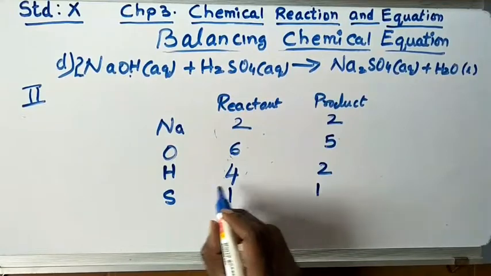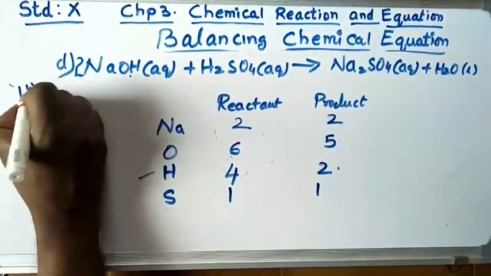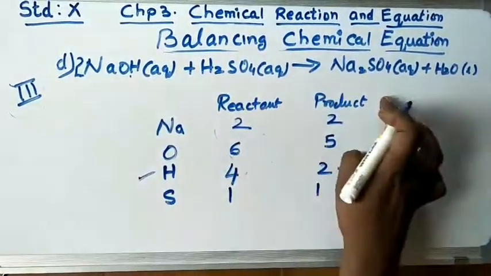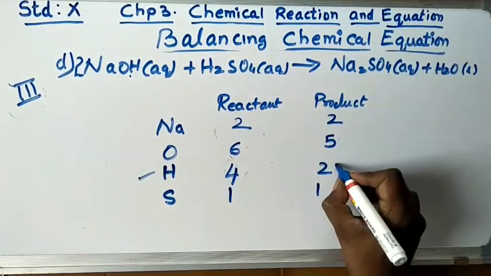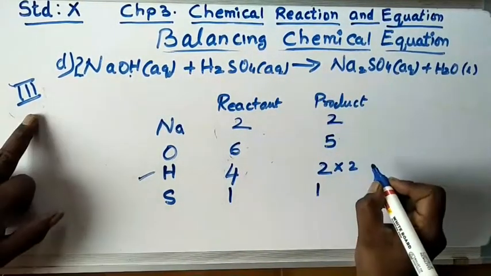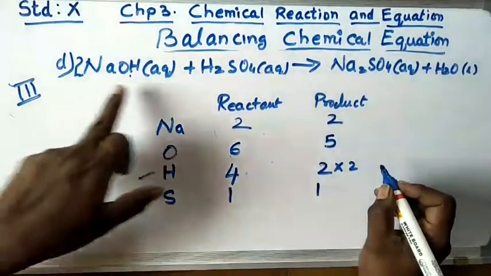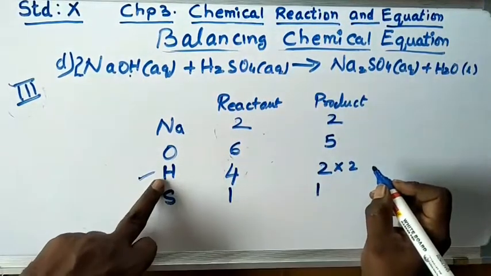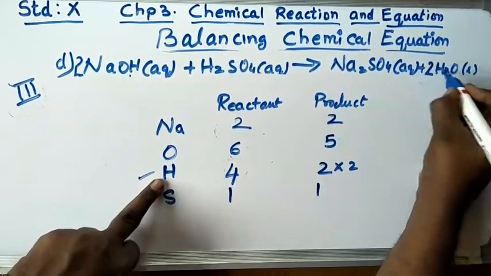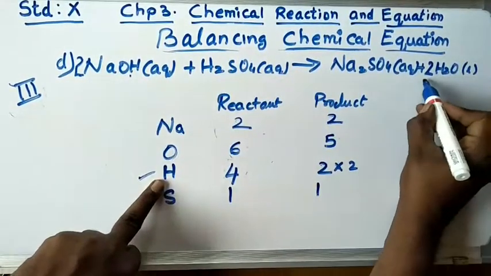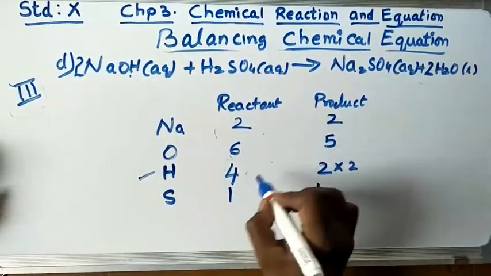So we'll do one thing, we'll balance this hydrogen part. Now this is your step number 3. In step number 3 what will you do? Again you write this as you see in the second step, then do the changes here. Write this reactant and products, do the changes here. After doing the changes, again write the equation where you made the changes in hydrogen. Where is hydrogen? Here. 2. Again write the equation by changing this. Then down again write the reactant and product, write the same thing.